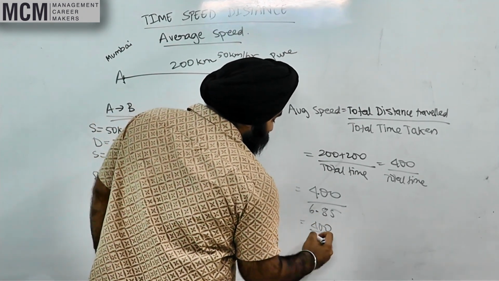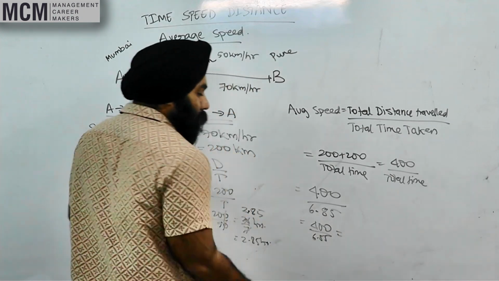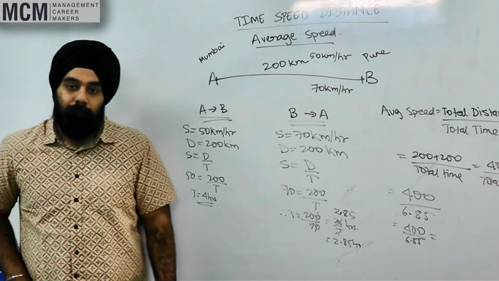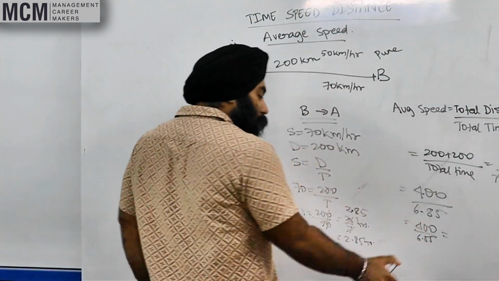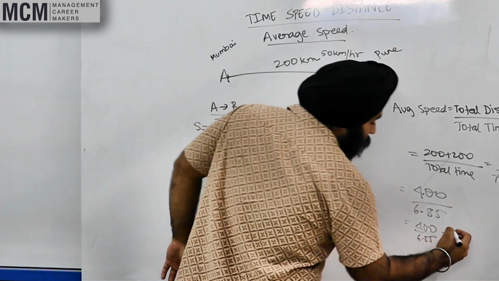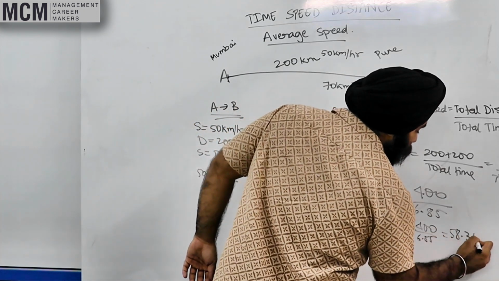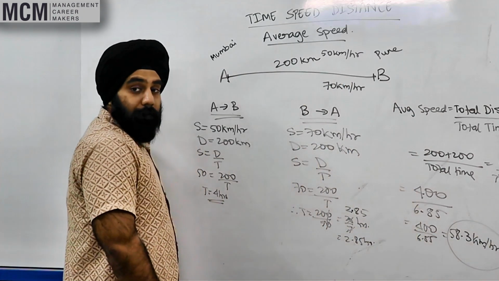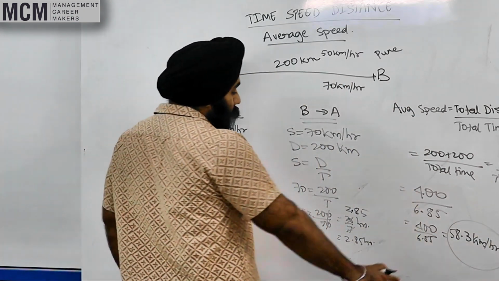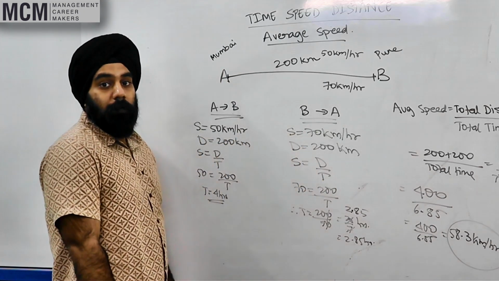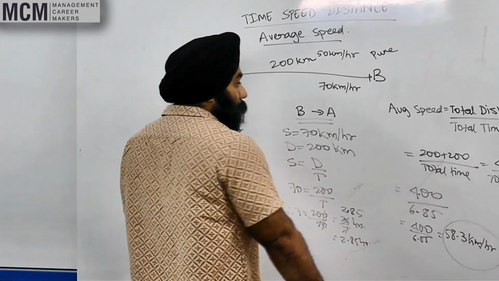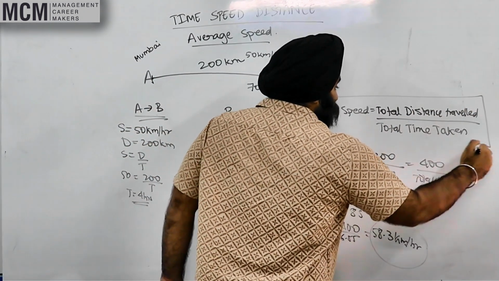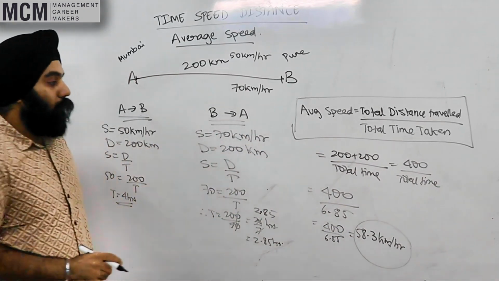400 divided by 6.85. Use your calculators and find this out. What do we get? So if you put this value in your calculator, what will you get? We get 58.3 kilometers per hour. This is your average speed, right? This is not equal to 60 kilometers per hour. This is 58.3 kilometers per hour. Why? Because average speed is equal to total distance traveled upon total time taken.